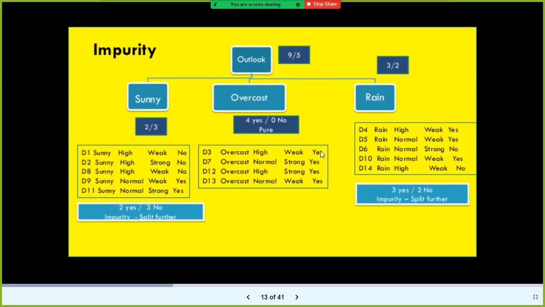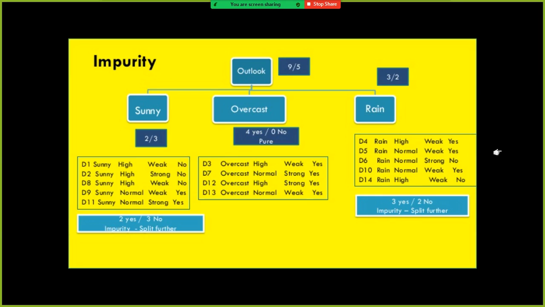Or let us say if you have no, no, no, no, all no's and we don't see any yes at all, that is also a pure node. You should not have a mix of both yes and no. So the sunny group is an impure node, overcast is a pure node, and rain is an impure node.